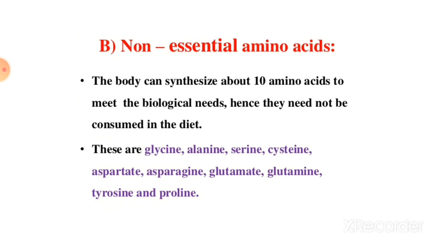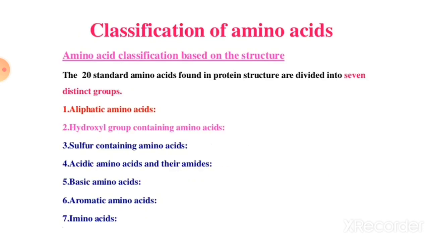That's why these are the non-essential amino acids. For example, glycine, alanine, serine, cysteine, aspartate, then asparagine, glutamate, glutamine, tyrosine and proline. These are the non-essential amino acids.